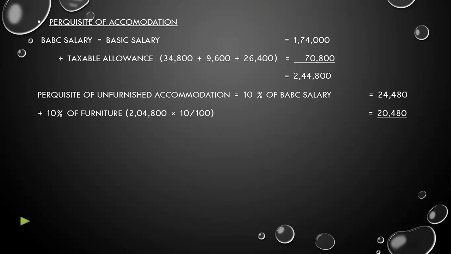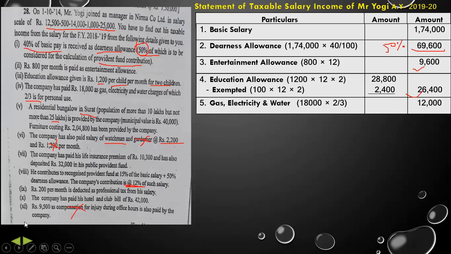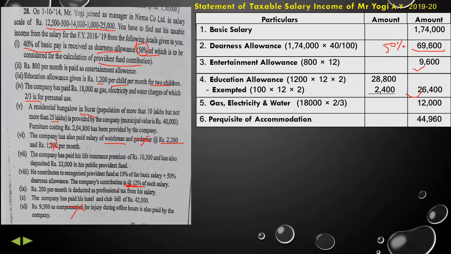Plus we have to add 10% of furniture amount. So there is a furniture of rupees 2,04,800 into 10%. So 20,480 rupees. So total will be 44,960. So this amount will be treated as perquisite of accommodation because there is no monthly deduction from salary. So we will not deduct anything from this amount. Okay. So now let's go back to our salary statement and we write perquisite of accommodation 44,960 rupees.